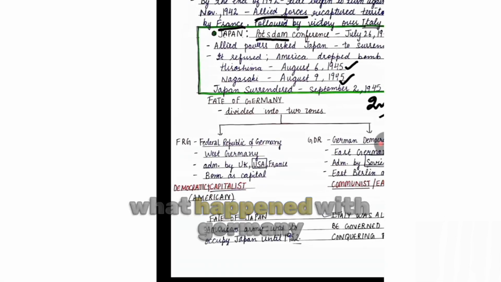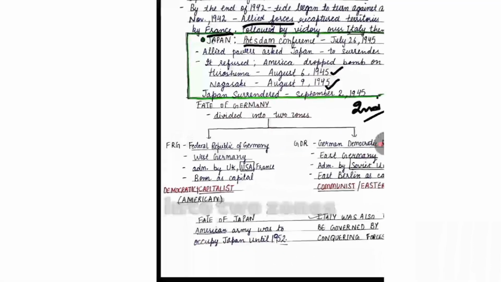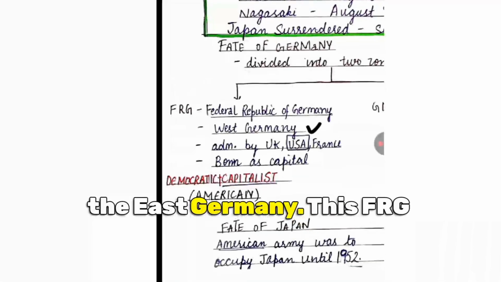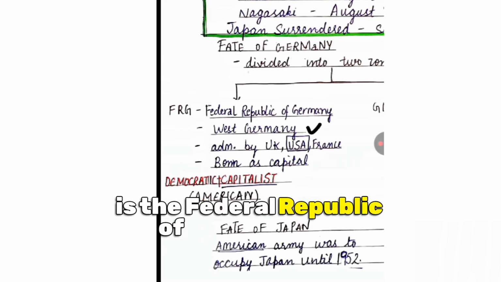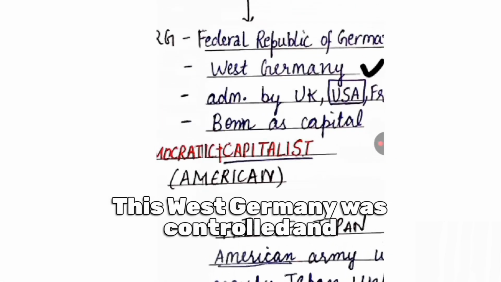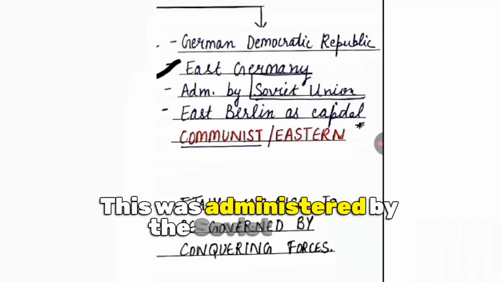What happened with Germany after the Second World War? Germany was divided into two zones, West Germany and East Germany. This is the FRG, the Federal Republic of Germany, and the German Democratic Republic. West Germany was controlled and administered by UK, USA, and France. East Germany was administered by the Soviet Union.